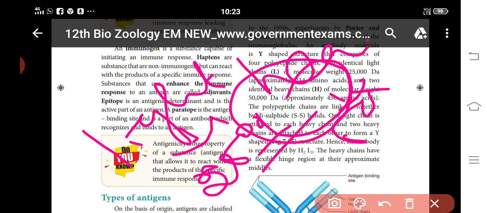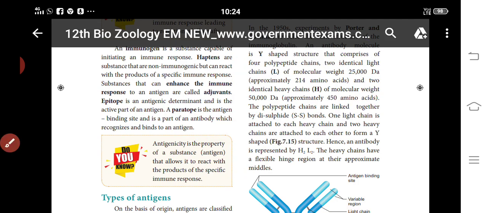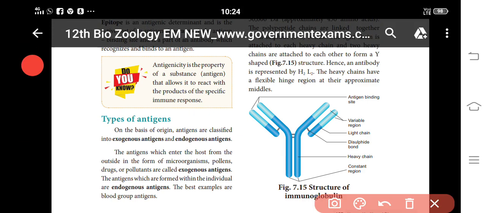The polypeptide chains are held together by disulfide bonds, so one chain is attached to the other chain. This is the light chain, this is a disulfide bond, and this is a heavy chain. So this is the light chain and the heavy chain, and two heavy chains are attached to this.